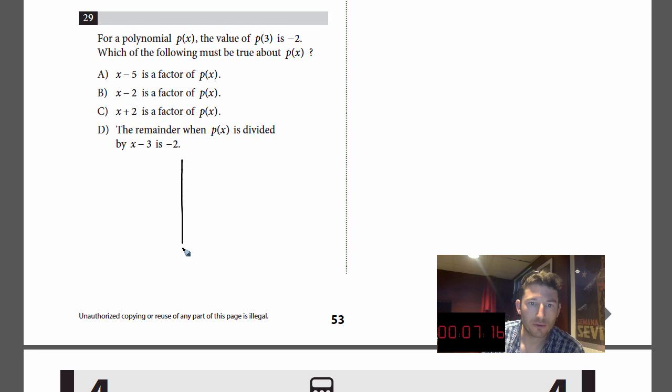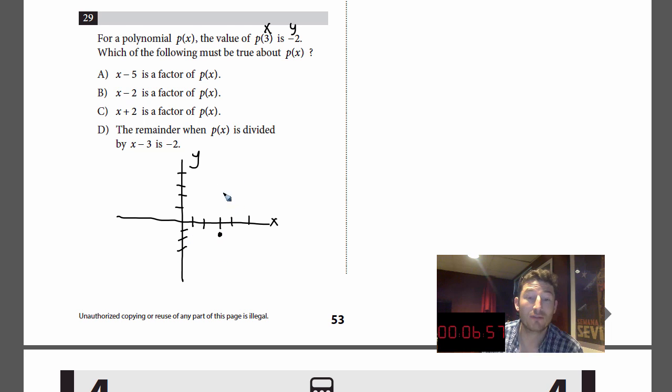Well, first thing I'm going to do is draw a graph. And we got an xy plane. And what does it mean? What's that notation, p of 3? That means when the x value is 3, I get a y value of -2. So when the x value is 3, my y value is -2. So that's a point here.